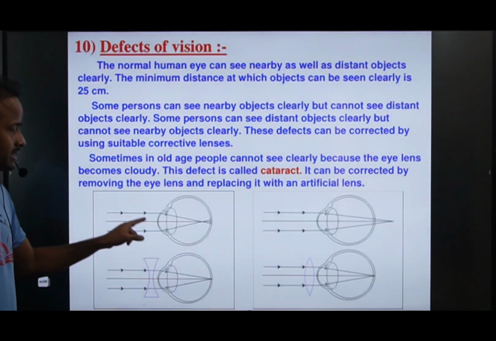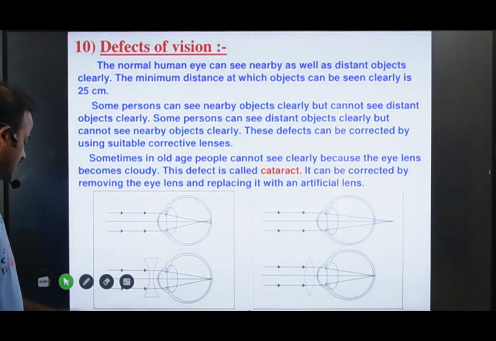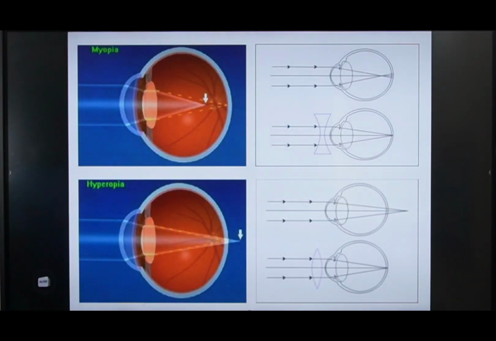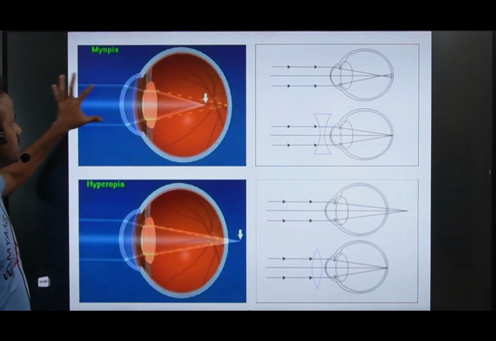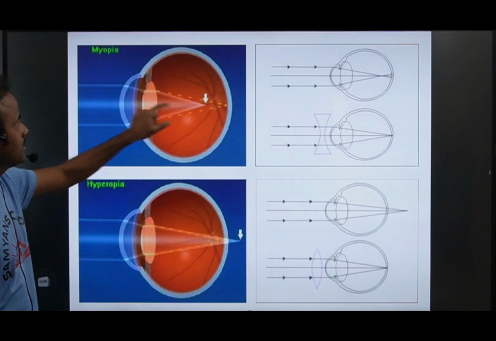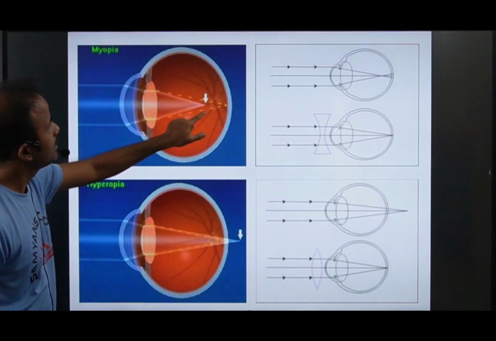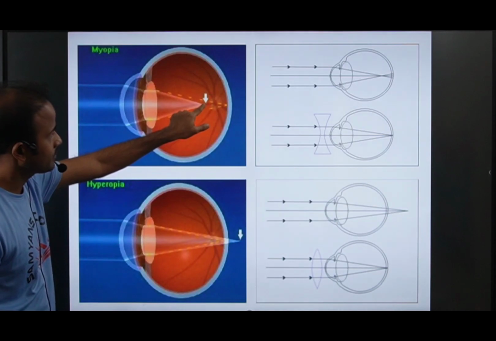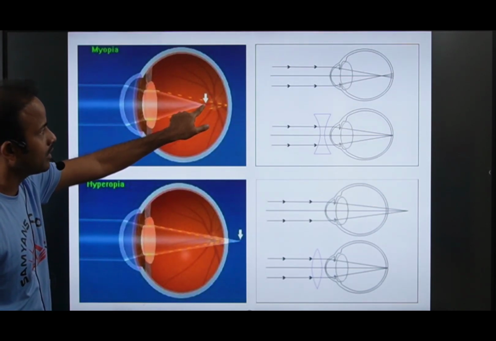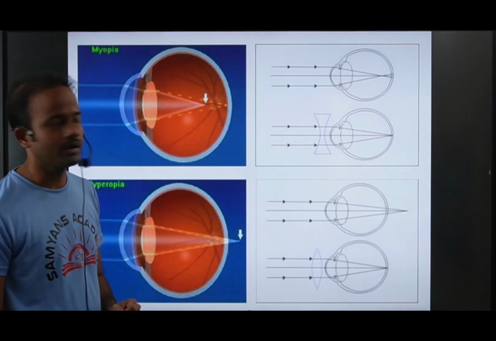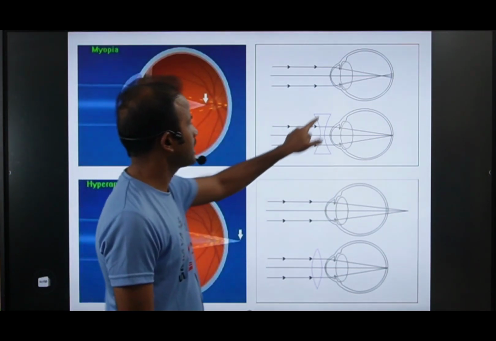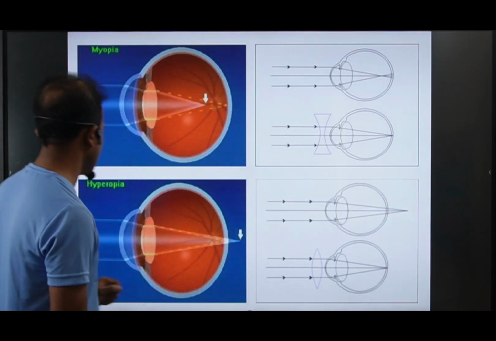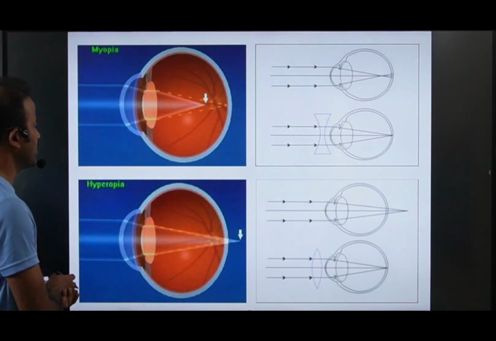This is the ray diagram of the eyeball. Are you able to see this eyeball? When light enters this eye, the light is focused here only, meaning it combines here and does not fall on the retina. To make it fall on the retina, we use a concave lens. This is called a myopic eye.